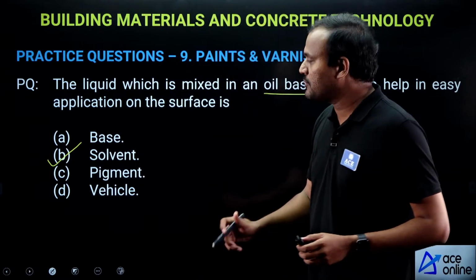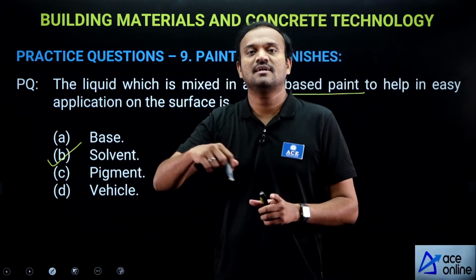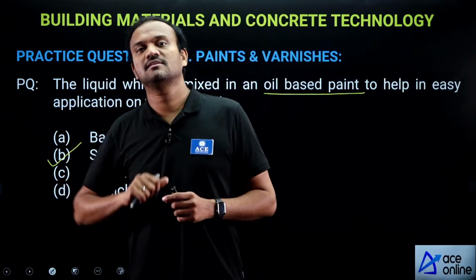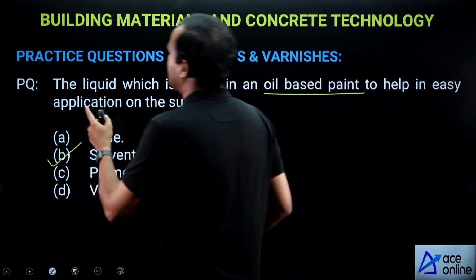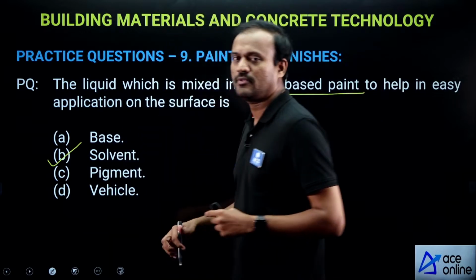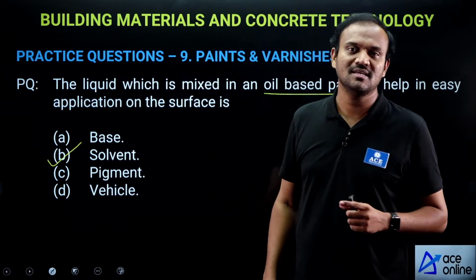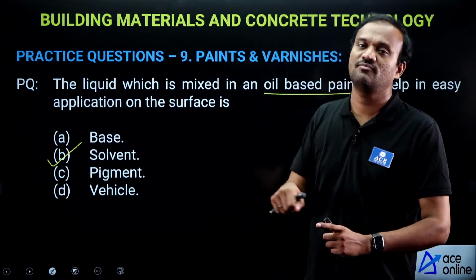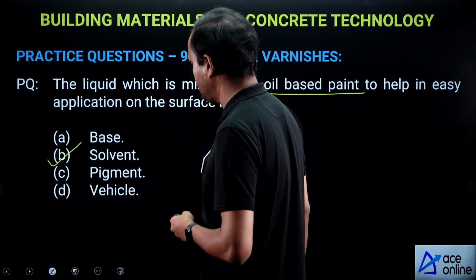Out of these 5 components, solvent is used to improve the workability of the paint. That is, for easy application of paint, you need solvent. So the liquid which is mixed in an oil-based paint for easy application, so that you can easily apply it on the surface, is the solvent. Without solvent, application of paint is difficult because of the lower workability of the paint.